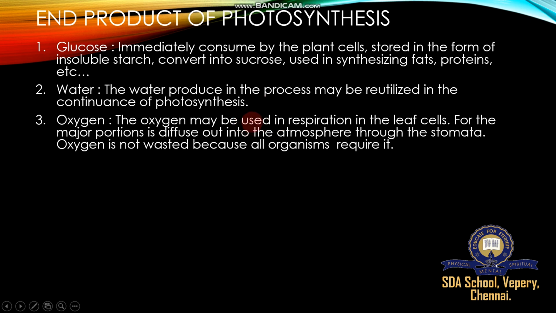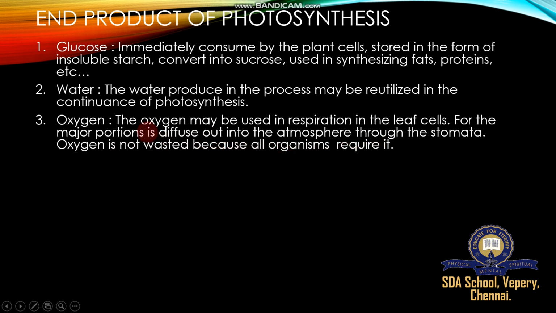The oxygen may be used in respiration in the leaf cell, but the major portion diffuses out into the atmosphere through the stomata. The stomata are a major part, absorbing and releasing oxygen during respiration and photosynthesis. Oxygen is not wasted, because all organisms require it.